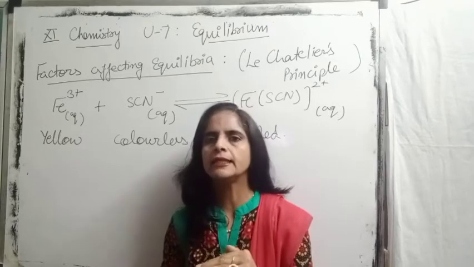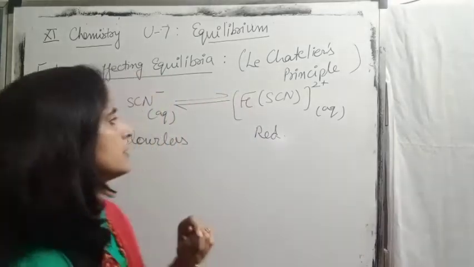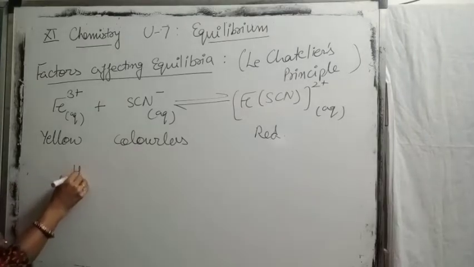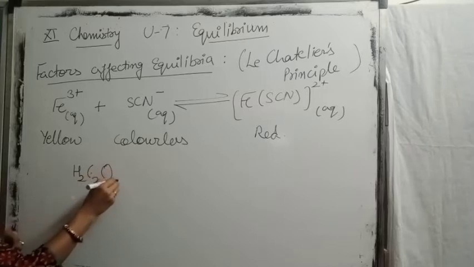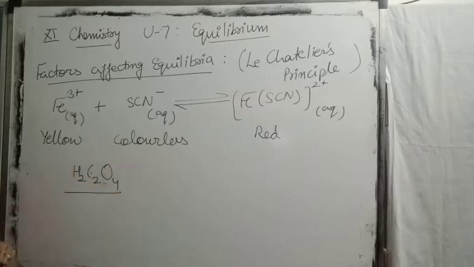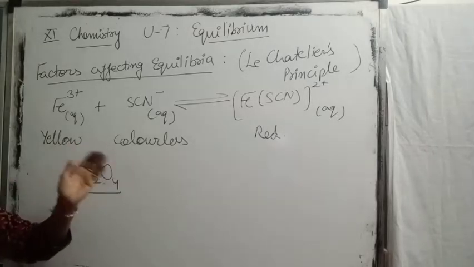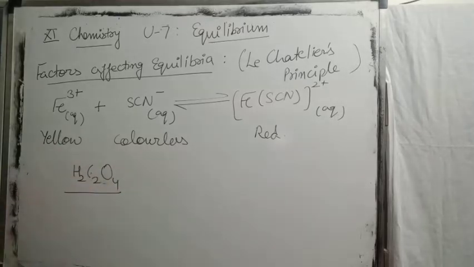Now once the intensity of red color becomes constant, at that point, suppose we add some amount of oxalic acid solution to this solution. Now how does this oxalic acid solution change the direction of equilibrium? I am giving you the changes taking place, then you decide the direction of equilibrium, forward or backward.